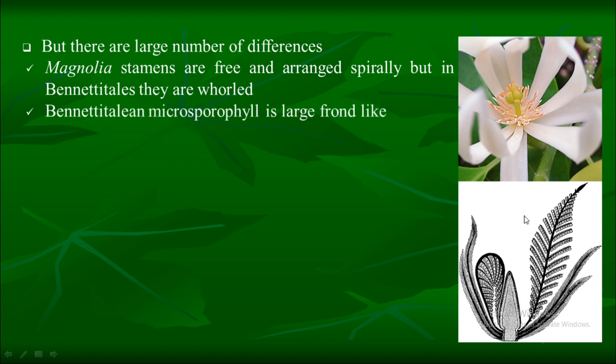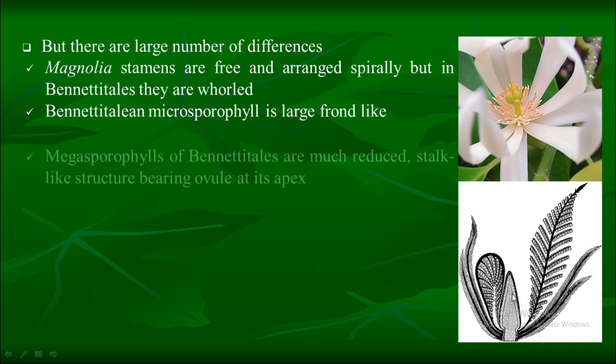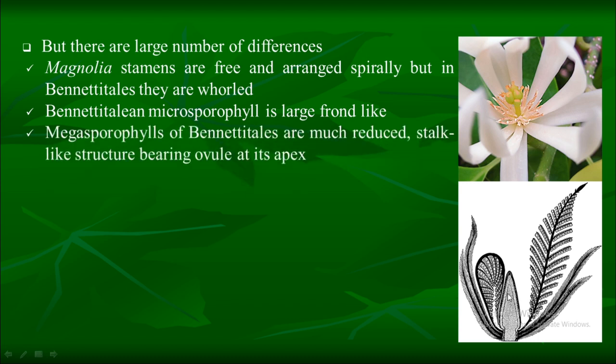One more difference is that the Bennettitalean microsporophyll is large as compared to the stamens of Magnolia. The megasporophylls of Bennettitales are much reduced and enclosed in this particular structure. They have a stalk bearing ovules at its apex. They are also surrounded by a number of sterile scales.